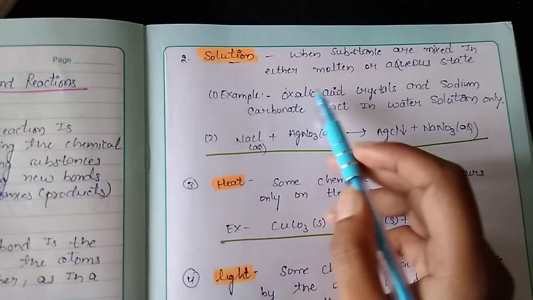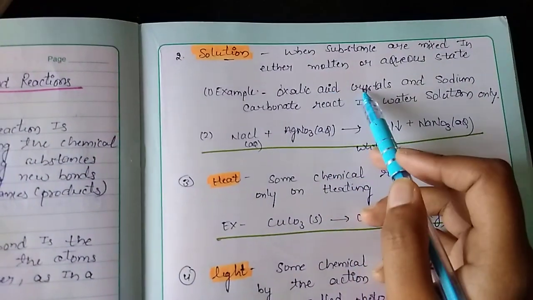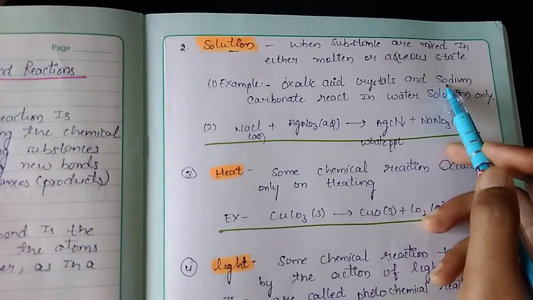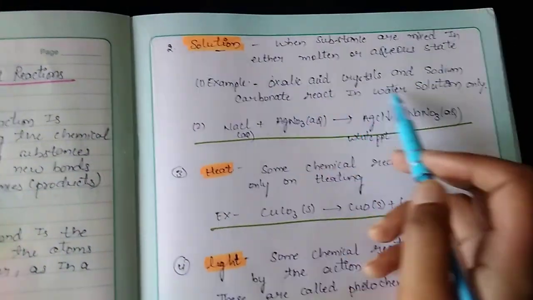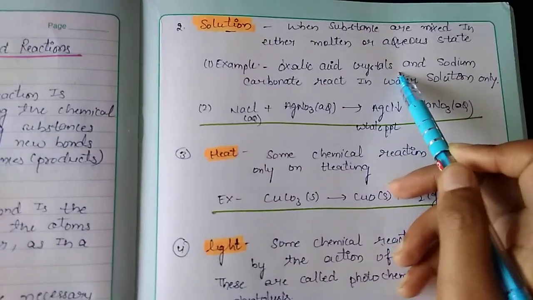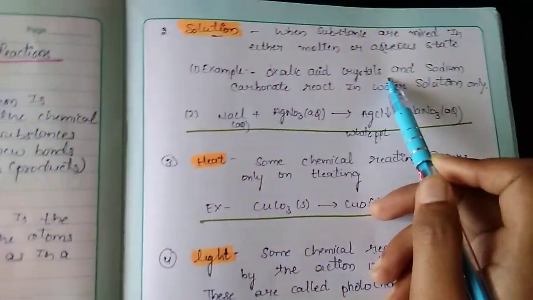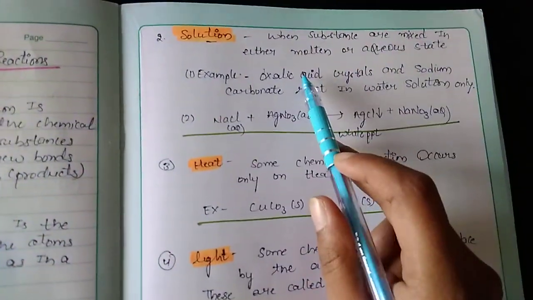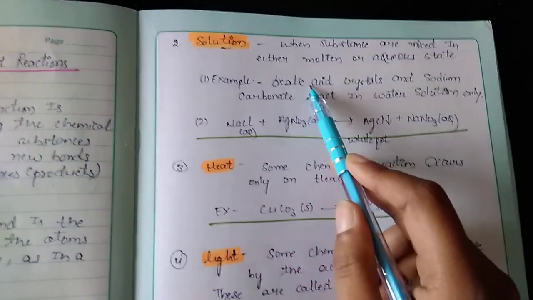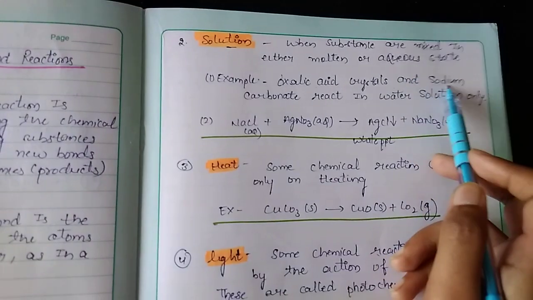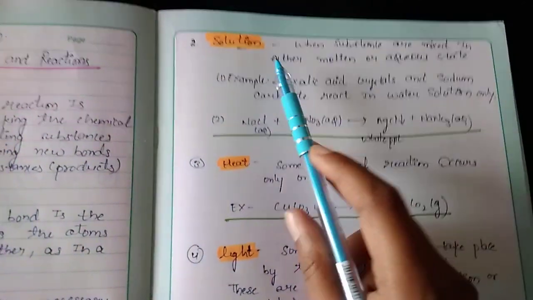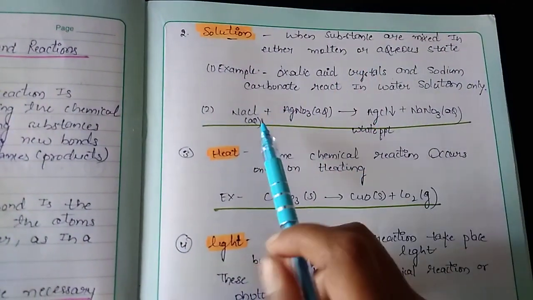For example, oxalic acid crystals and sodium carbonate react in water solution only. Means they do not react by just keeping them in close contact. First they should be present in a water solution. So the second condition is solution.